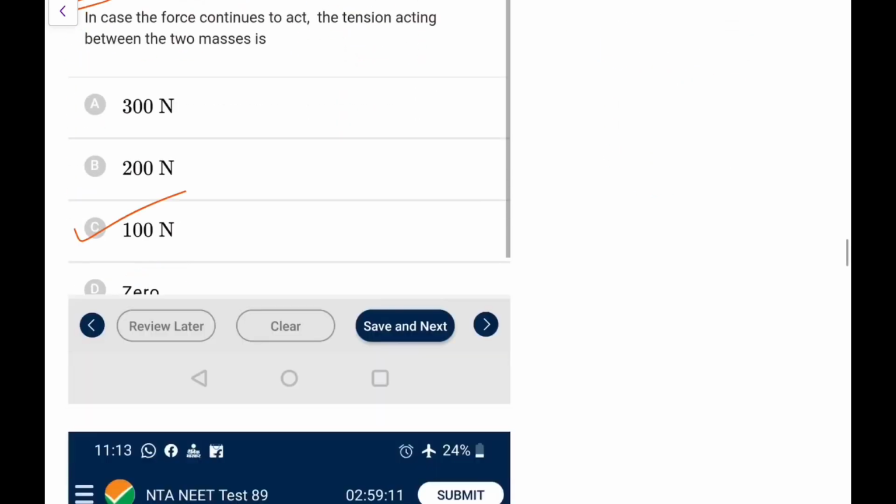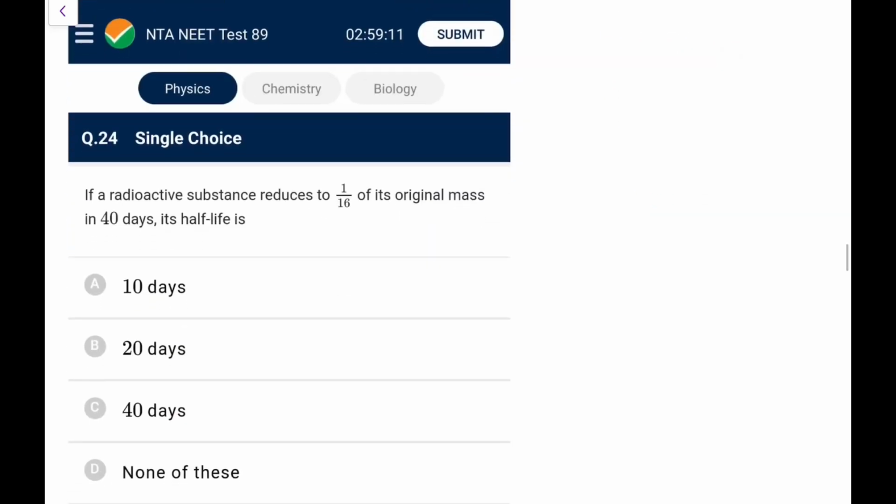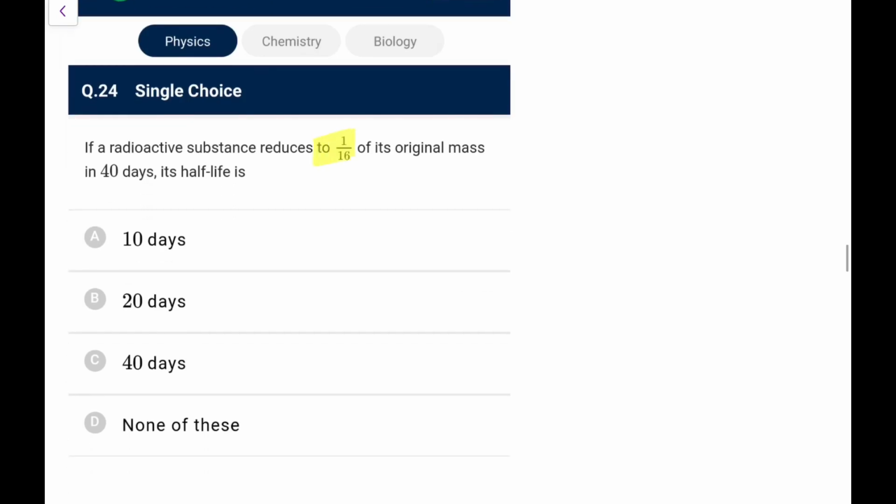Next, a radioactive substance reduces to 1 by 16 of its original mass in 40 days. So you know 1 by 16 clearly is 4 half-lives, so T half is 40 divided by 4, not 40 divided by 2, it is 10 days. Don't make such a mistake. So it's quite an easy one, it would be 10 days.